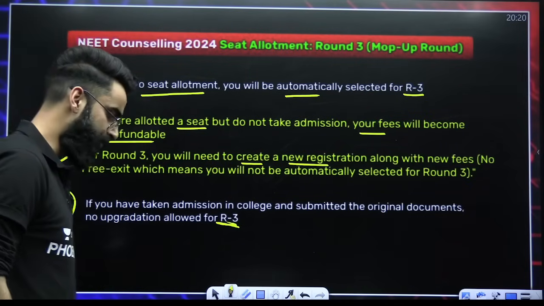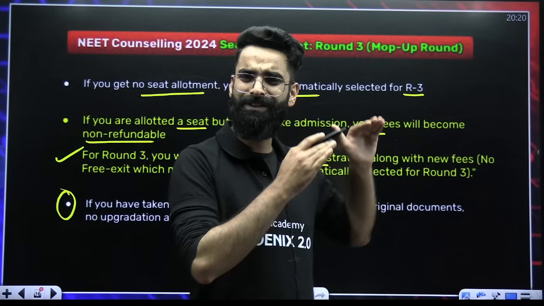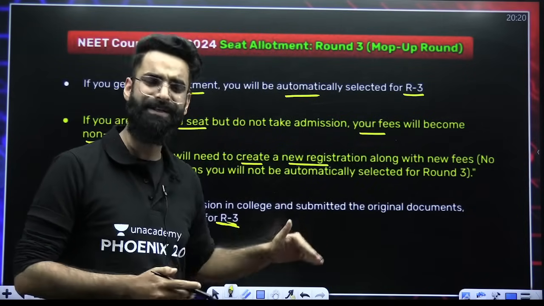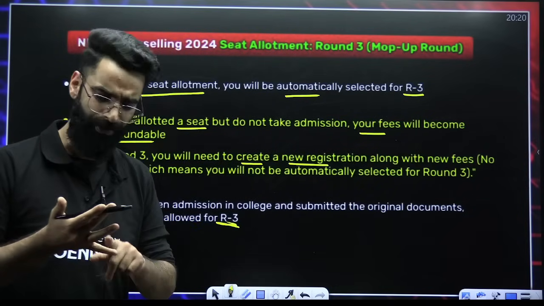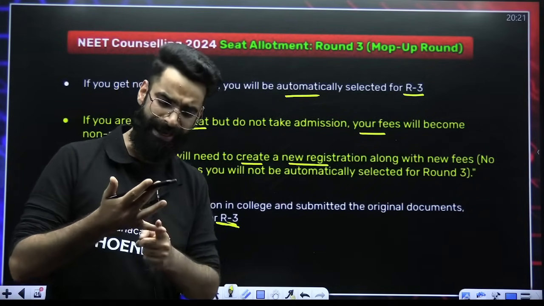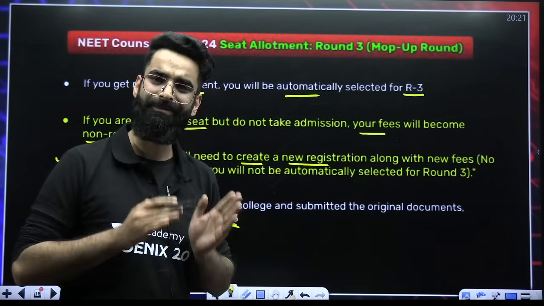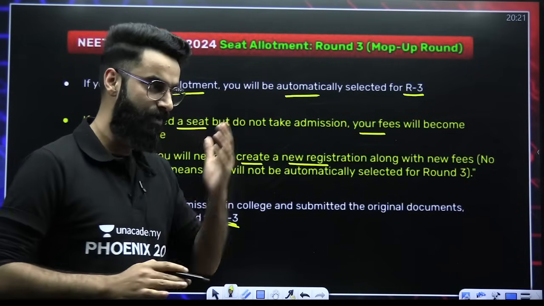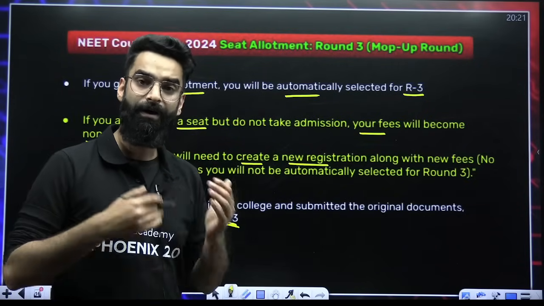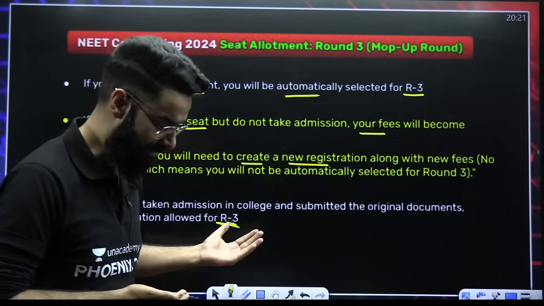Now, people, the most important point. Once all this is done, finally, after doing all these rounds, first of all, it's going to be AIQ round one, followed by state quota round one, followed by AIQ round two, followed by state quota round two, etc. The process is going to complete basically, right? So 4 rounds will be there, and I believe all these things are pretty much clear to you.